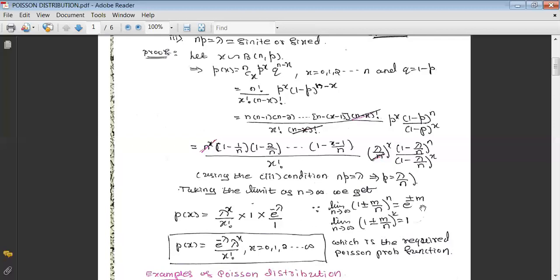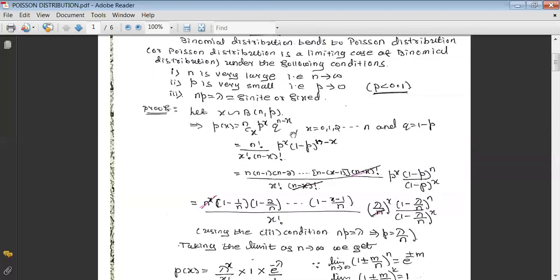And once we use the first one for the numerator and the second one for the denominator, this will reduce to, in place of m we have lambda, and minus is there, that's why it can be written as e raised to minus lambda. And the denominator limit, when you take the limit as n tends to infinity, results in 1. That's why this can be written as p of x equals e raised to minus lambda, lambda raised to x divided by x factorial.